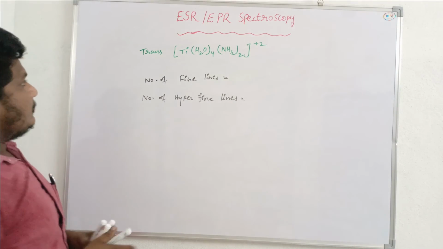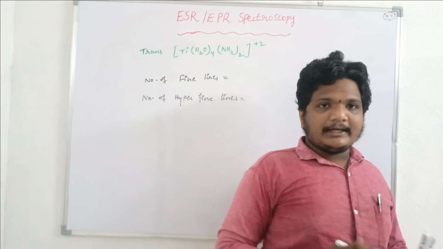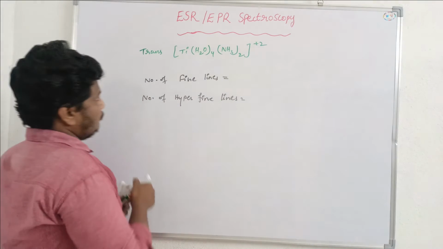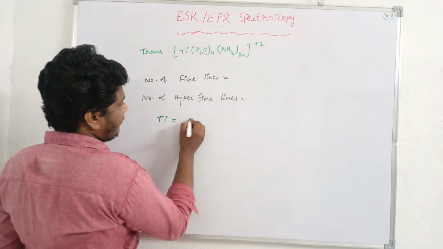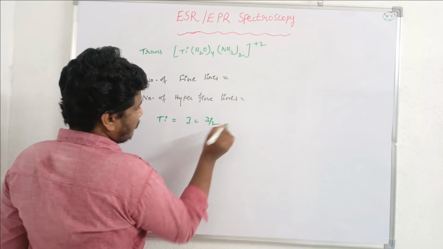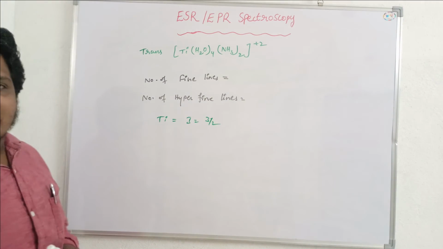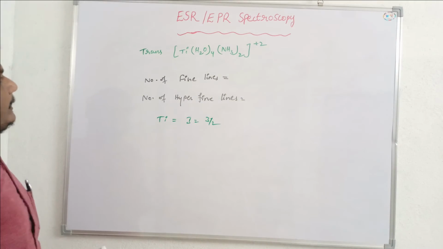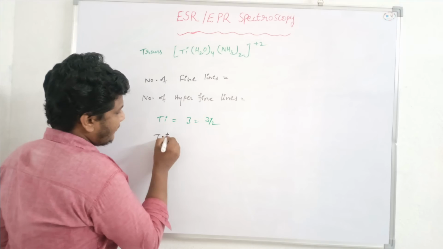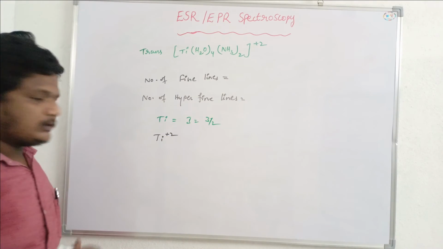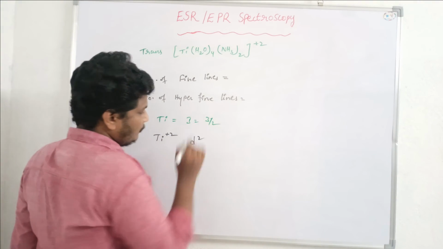Now in this case, we can observe the I value for this titanium. So for this titanium, I value is equal to 3 by 2. So now here in this complex, we can observe titanium plus 2. So this titanium plus 2 will be having d2.